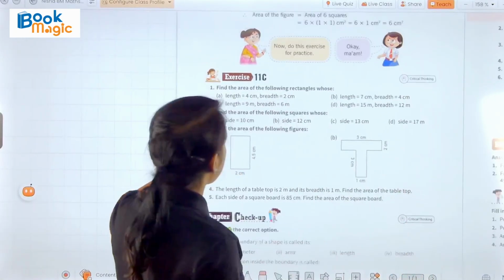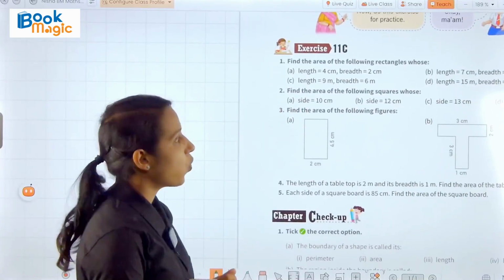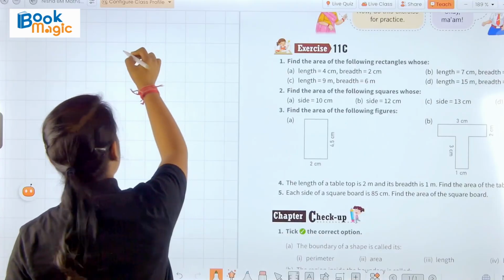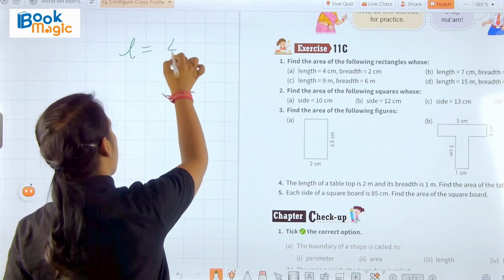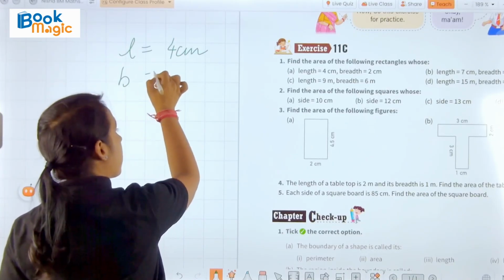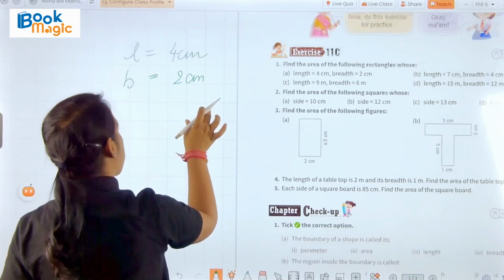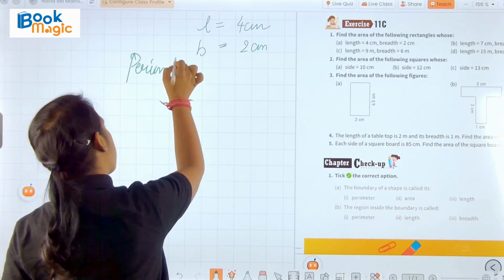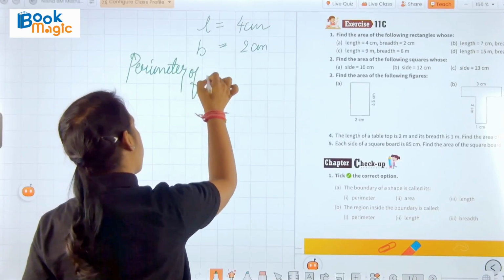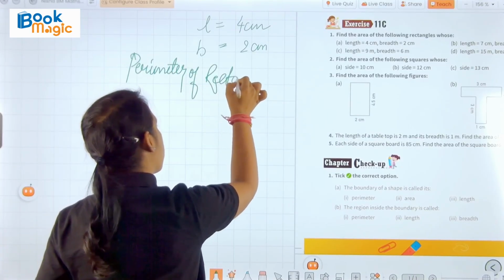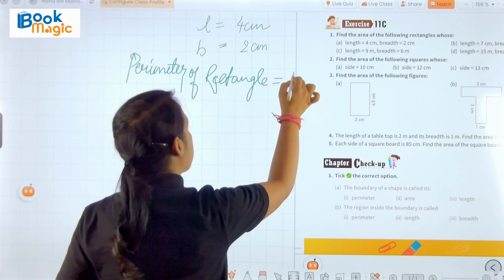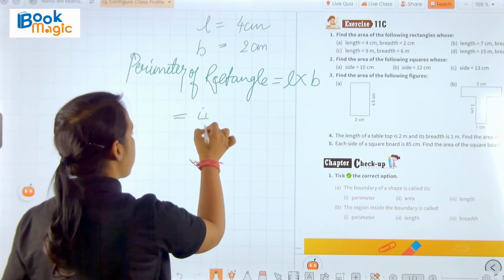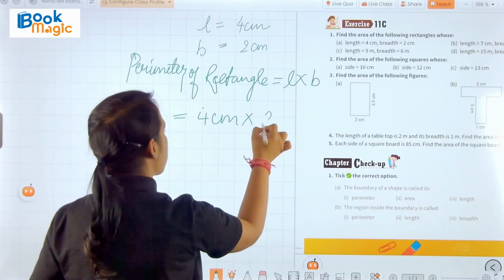First question is, find the area of the following rectangle whose length is 4 centimeter and breadth is 2 centimeter. So first we write the length is equal to 4 centimeter and breadth is 2 centimeter. And we know that the area of a rectangle is length multiplied by breadth. Here length is 4 centimeter into breadth is 2 centimeter.